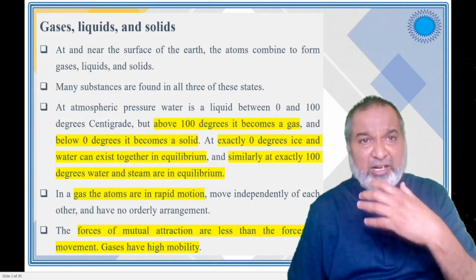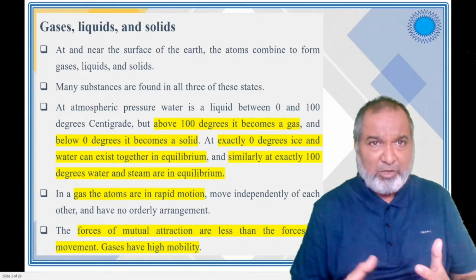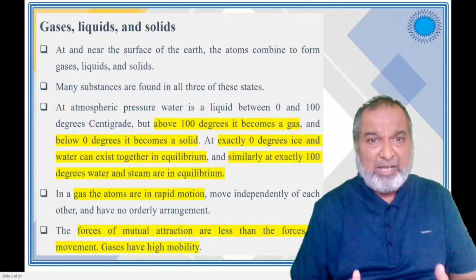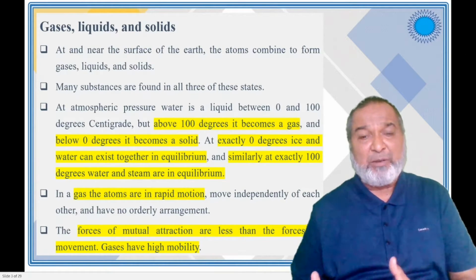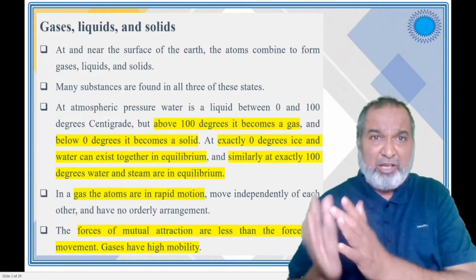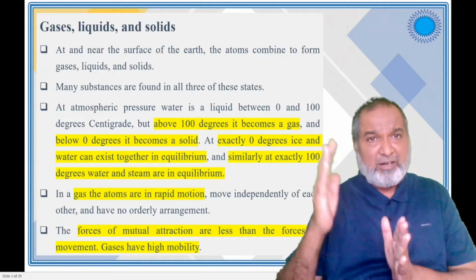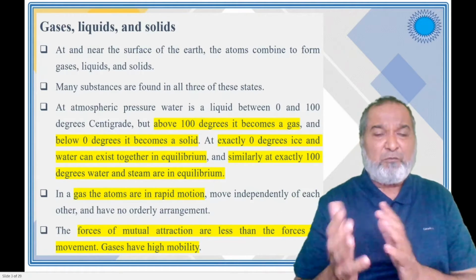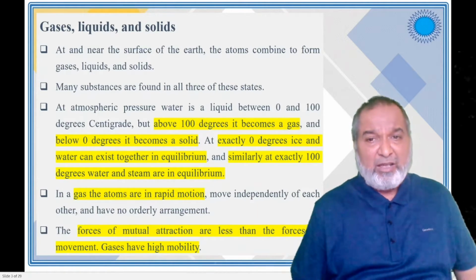Similarly, at 100 degrees, the water will form a gas, but at the same time the steam is also there. So they are in equilibrium at 100 degrees temperature. The liquid is going to give you steam, and both steam and water will be there at 100 degrees.